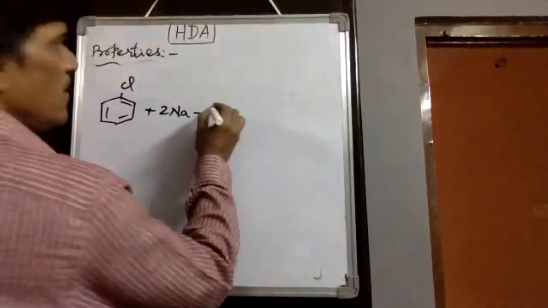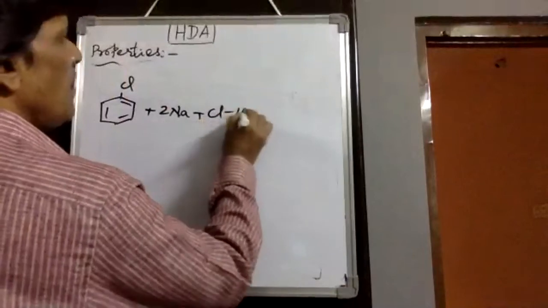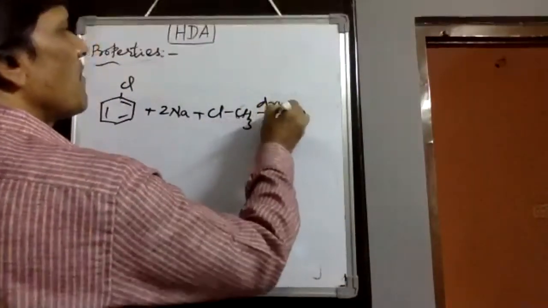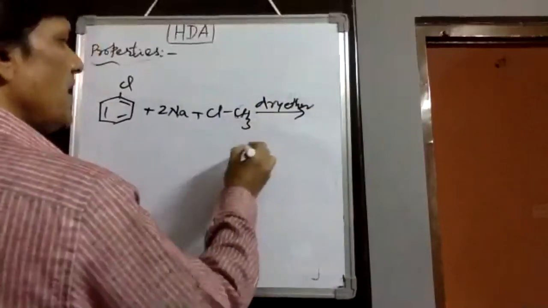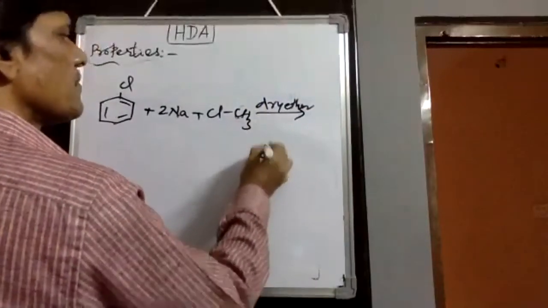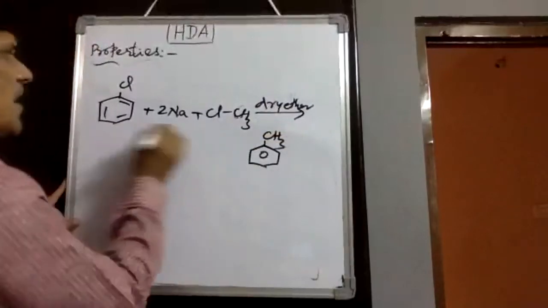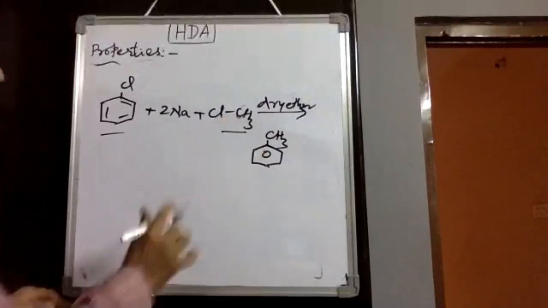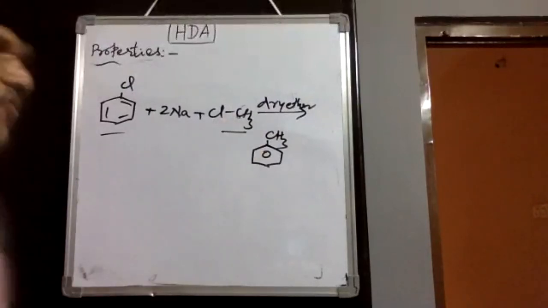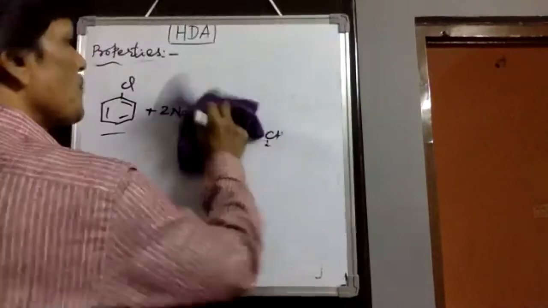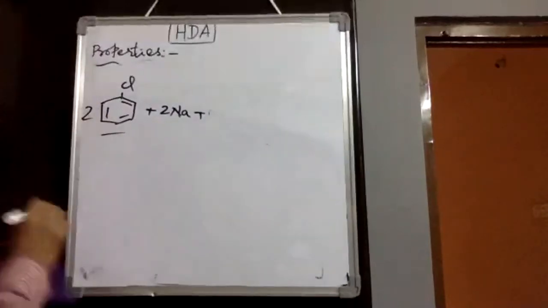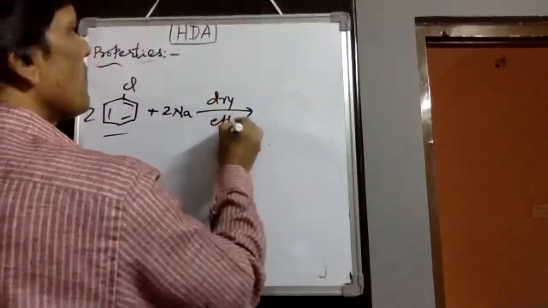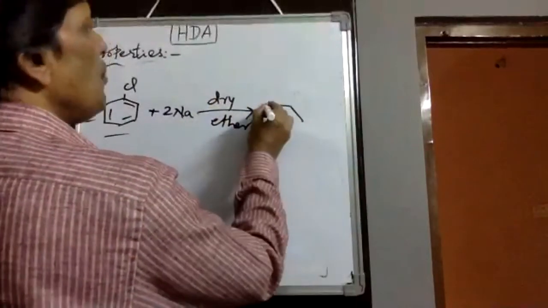And here, suppose you take methyl bromide or methyl chloride with chlorobenzene followed by dry ether, then it is converted into toluene. This is related to Wurtz and to the Fittig reaction, so this reaction is called the Wurtz-Fittig reaction. Then instead of this, suppose you take 2 moles of chlorobenzene followed by dry ether, then biphenyl is produced.